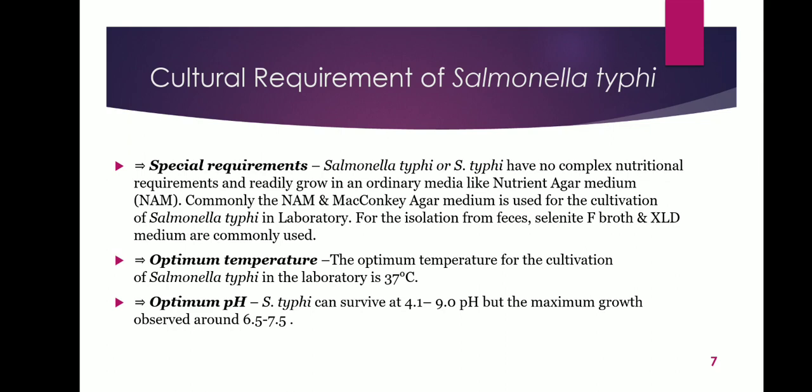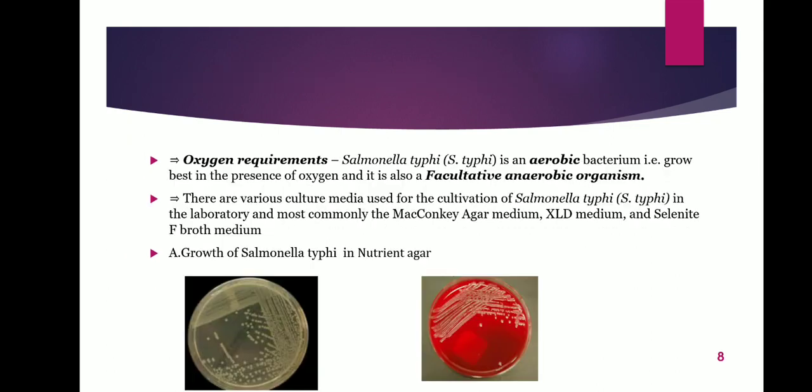Optimum temperature. The optimum temperature for the cultivation of Salmonella typhi in the laboratory is 37 degrees Celsius. Our body temperature is also 37 degrees Celsius. Therefore, it can survive in our blood and also act as a pathogenic bacteria. Optimum pH. Salmonella typhi can survive at 4.1 to 9 pH, but the maximum growth is observed around 6.5 to 7.5, that is slightly acidic to slightly alkaline pH. pH varies as per the strain of bacteria.